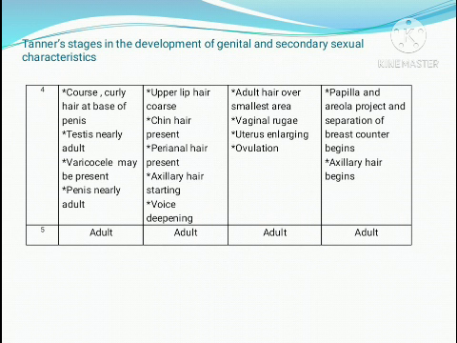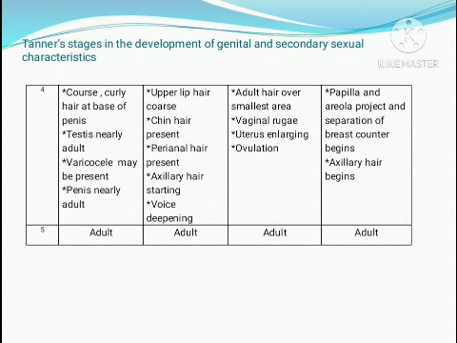In the third stage in female, the pubic hair becomes more coarse in nature and curly, the uterus of the baby is enlarging, the vaginal pH is getting reduced, the labia is enlarged, and menstruation begins. Along with that, at the same period, the breast is getting enlarged without separation of the contour, and axillary hair may be absent.